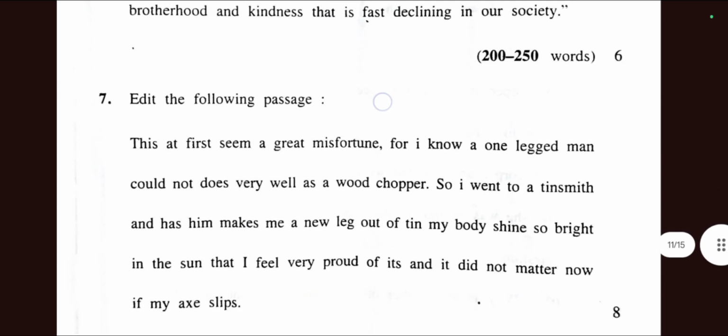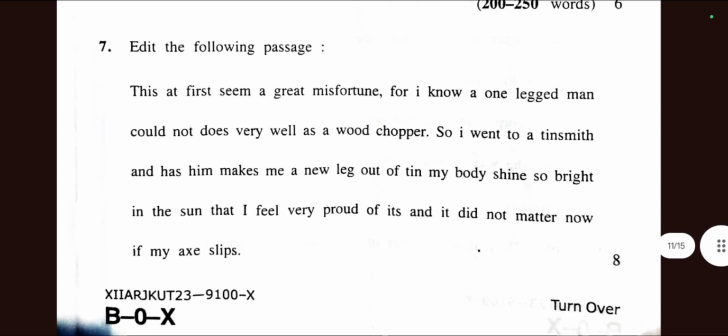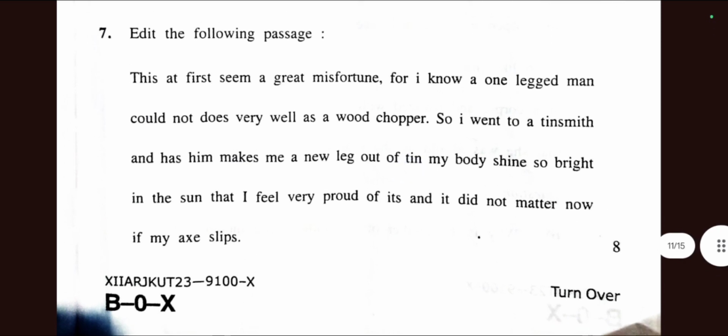Now move to the next question, question number 7. Question number 7 is an editing passage, right? So just correct the grammar of the given passage only. There is no need to do anything else in this. The passage will be a paragraph-like thing. You just need to remember commas, semicolons, where a comma or full stop is needed, and have, had. There are some problems which you need to solve, and there will be only 8 mistakes. Remember this thing.